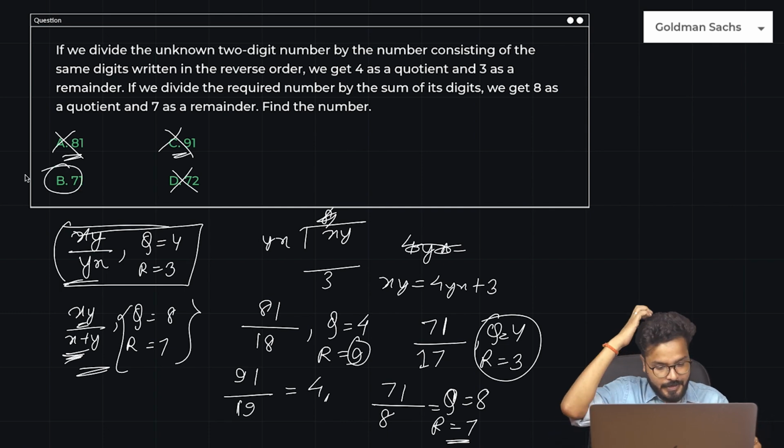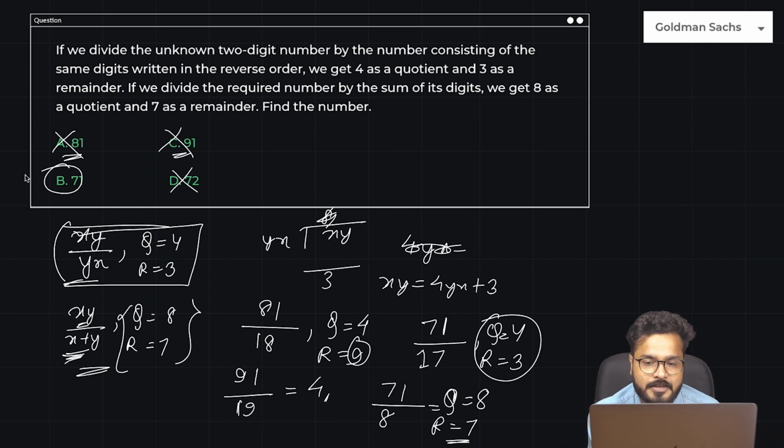Rather than doing it with the equations, you could have directly used the options to find your answer quickly and in short, in a very easy way, right? So these are, guys, the type of questions that we get from numerical reasoning.